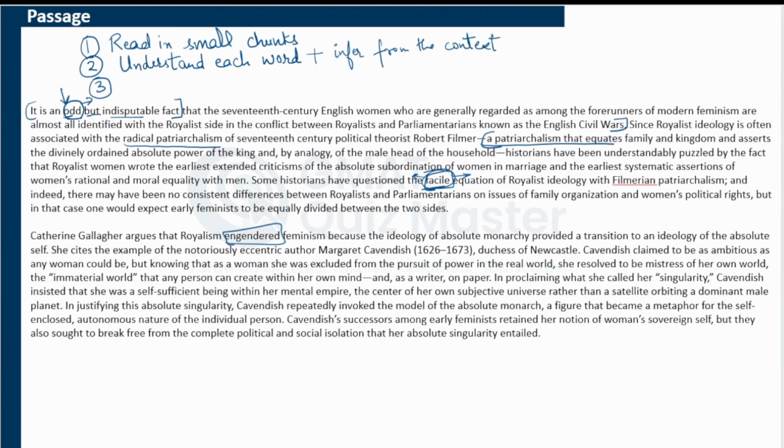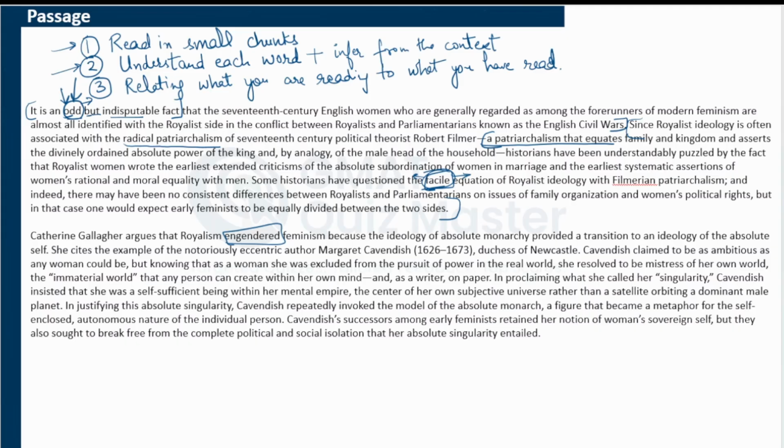The third skill is almost very important. Yes, the first two are really important, but even with these two, if you do not have this third skill, you will not be able to understand this particular passage. And this third skill is relating what you are reading to what you have read. At every point in this passage, you will see that the information is very much related to what you have already read. If you have missed this odd, then this entire explanation will not be clear to you.